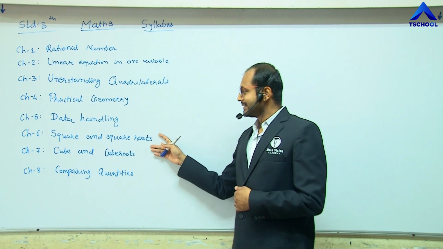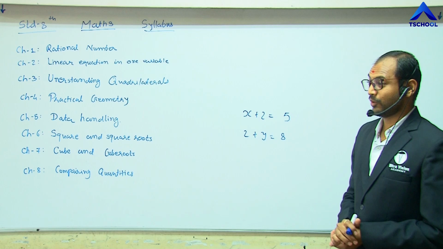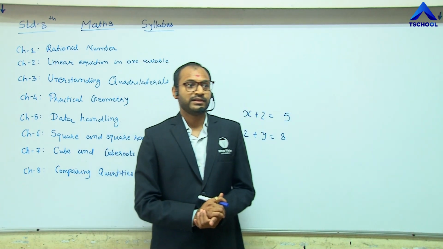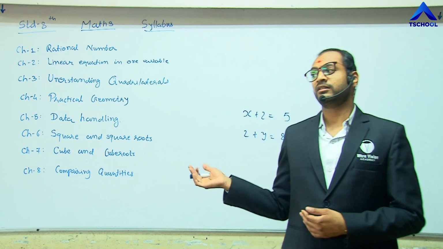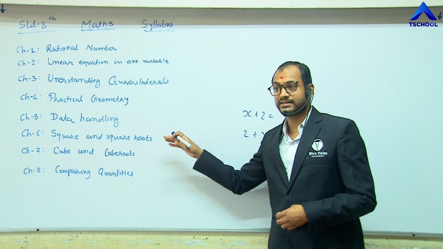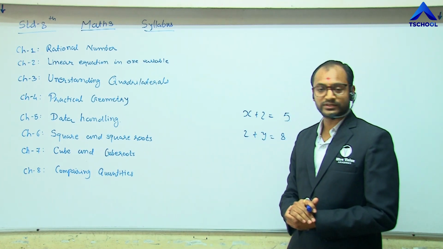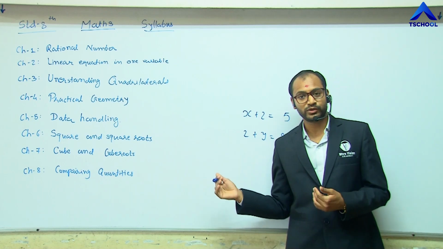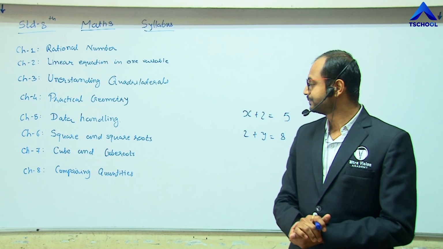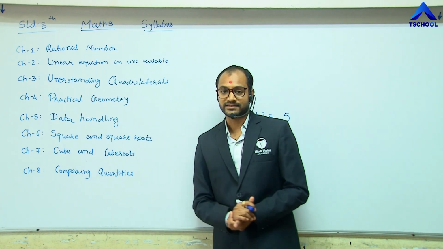And chapter number 6 is square and square roots. We know squares are the multiplication of a number with itself. We will learn how to solve square roots and squares in an easy way, as well as cubes and cube roots, what they are and how to solve them by an easy method. And the last chapter is comparing quantities.